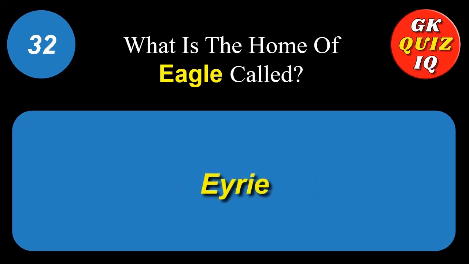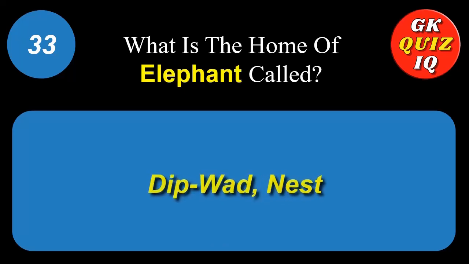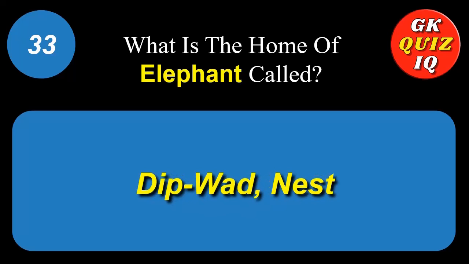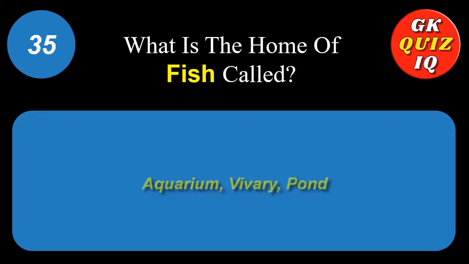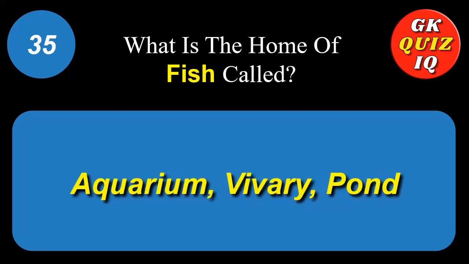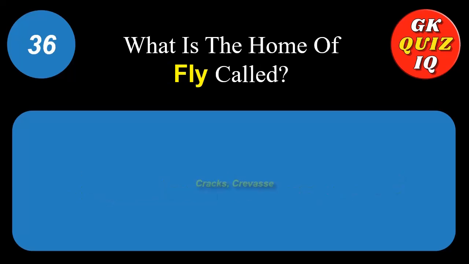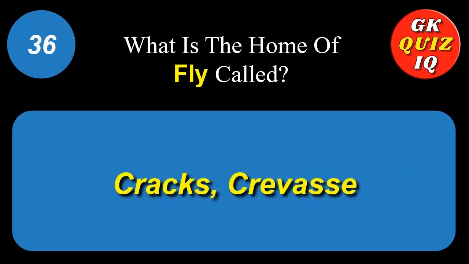What is the home of eagle called? Eyrie. What is the home of elephant called? Nest. What is the home of ferret called? Cage. What is the home of fish called? Aquarium. Pond. What is the home of fly called? Cracks. Crevice.